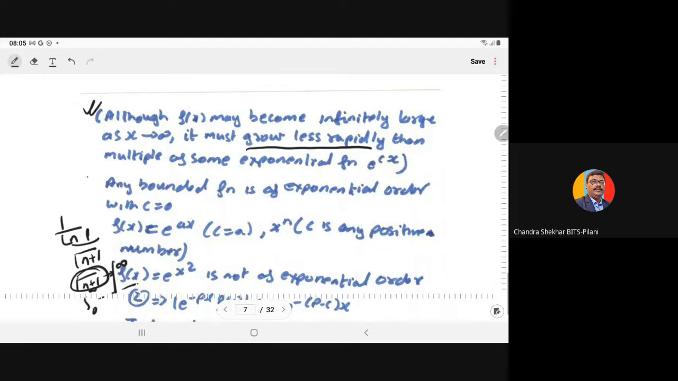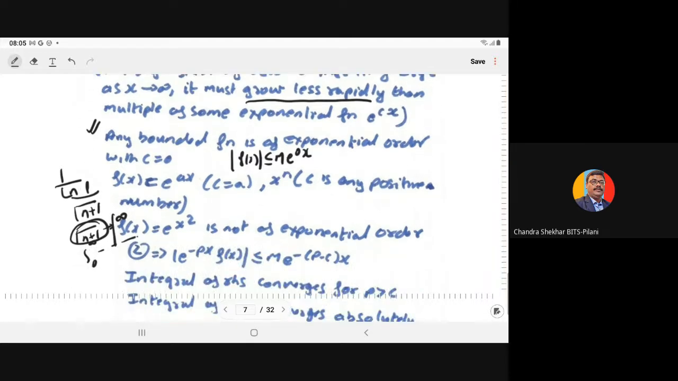Every bounded function is of exponential order, because in that case mod of f(x) is less than or equal to M, and it becomes M times e to the power 0x. So for a bounded function, the exponential order has c equal to 0. If f(x) is equal to e to the power ax, we take c equal to a, so the exponential function is also of exponential order.